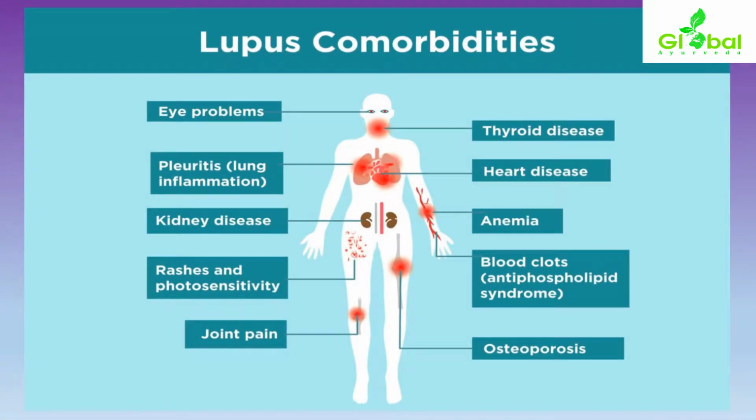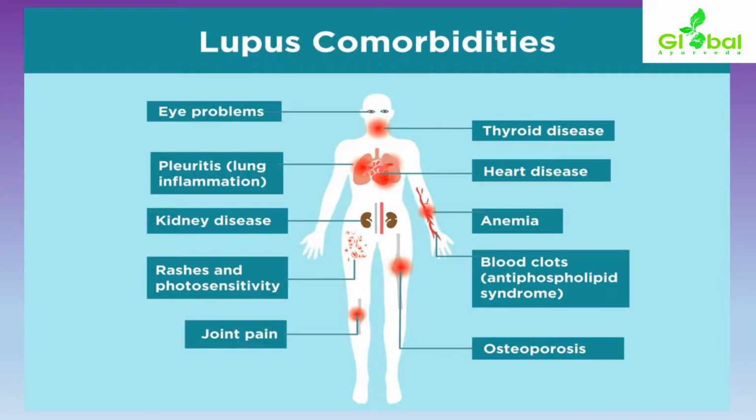First of all, lupus comorbidities. As it's an autoimmune related condition, along with the main condition, systemic lupus erythematosus, other systems also will be affected. So along with SLE, other systems also will be getting affected. Depending upon that particular organ system, certain presentations will appear as comorbidities, some more clinical complaints over the body of the patient. So it will depend upon that specific system.